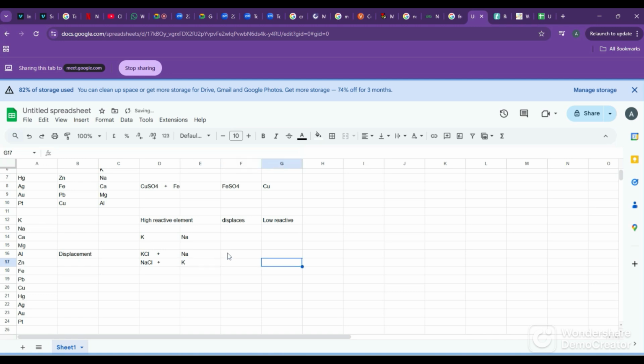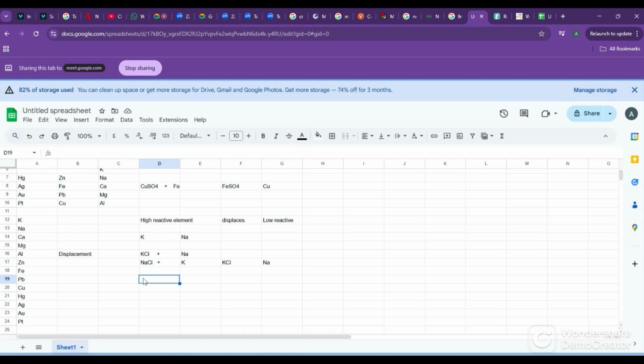So here we will get KCl and Na. But here the reaction is not possible because sodium is less reactive than potassium. That's why this order we should know. If the element is below, it cannot replace the element above. Calcium cannot replace potassium. Magnesium cannot replace potassium.